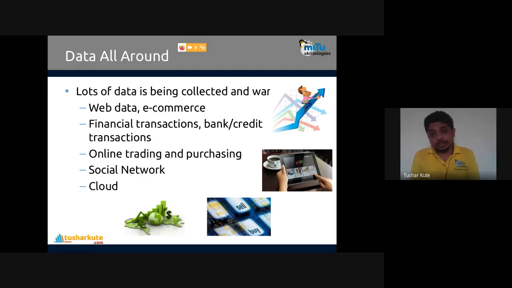The largest sources of data around the world are the last two. Social network, where we upload data: we upload data on Facebook, on Instagram, on Twitter, on LinkedIn, and you send messages using WhatsApp. That is also data which comes under social network. So social network and cloud are the biggest sources of data present on the internet.